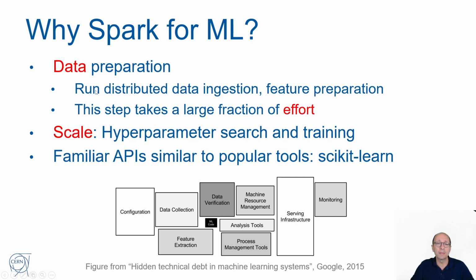Spark can run data preparation at scale. We have seen the data frame API in previous lectures of this course, and feature preparation, data ingestion, data exploration and cleaning of the data can be done at scale and in a fault-tolerant manner using Spark. Then Spark can scale, for example, hyperparameter search, and can scale training, as we will see in this lecture. And also Apache Spark has familiar APIs similar to popular tools in this domain, in particular scikit-learn.